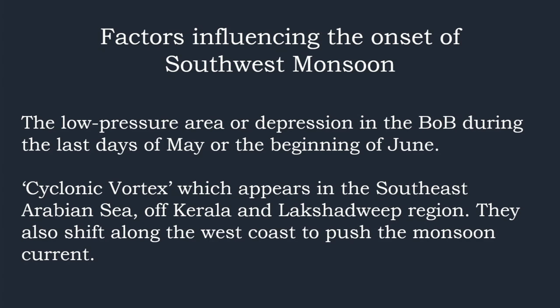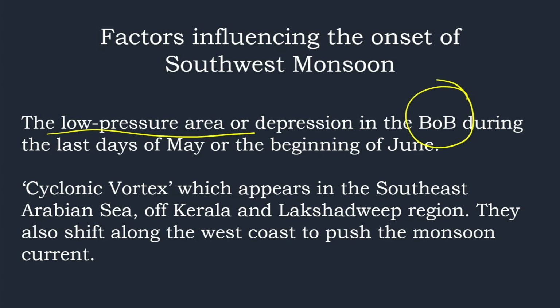So one thing is, the onset needs a trigger in the form of a weather system in the proximity of the coastline, that is the western coastline across Kerala region. These are ocean-borne phenomena which are responsible for the monsoon surge around the normal time of this onset. Now we'll see what these are. The first condition is the low pressure area or the depression in the Bay of Bengal during the last days of May or the beginning of June. So during the onset of monsoon, there should be a low pressure area in the Bay of Bengal.